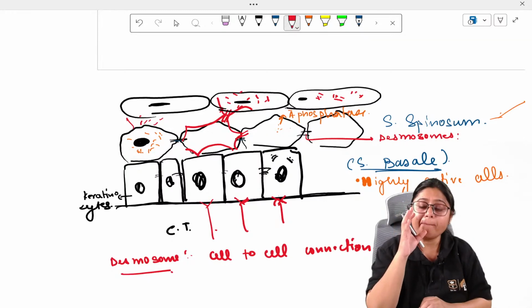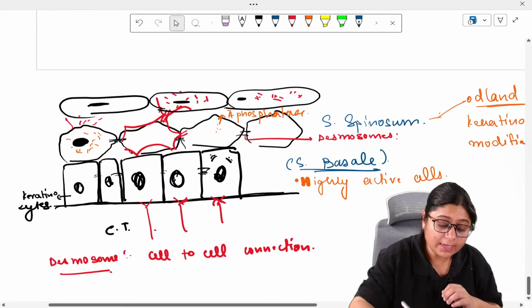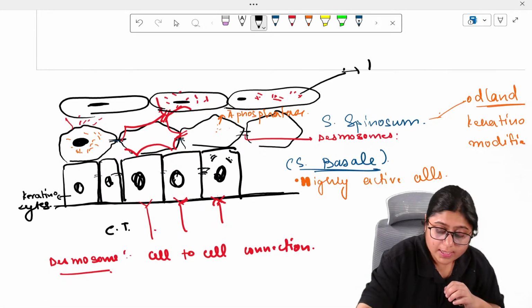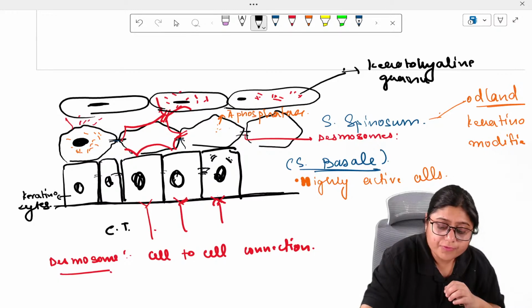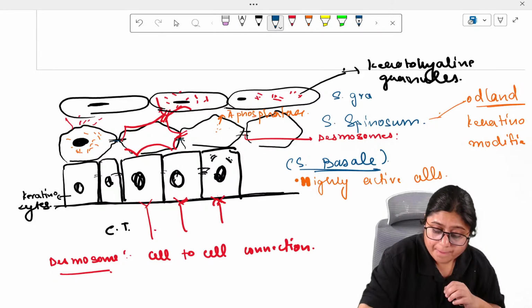These granules which appear in the stratum granulosum are called keratohyaline granules, and because of the presence of these granules, this layer is called stratum granulosum.